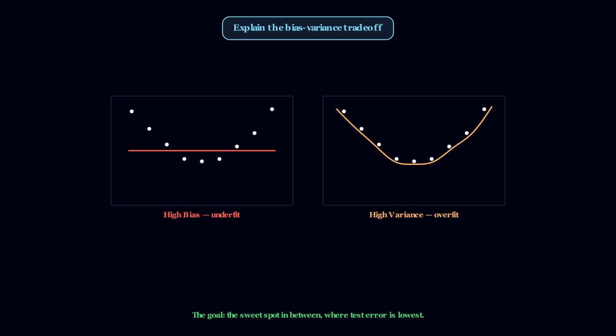Example. Linear regression on curved data underfits. A depth 20 decision tree on the same data overfits. The goal is the sweet spot in between, where test error is lowest.